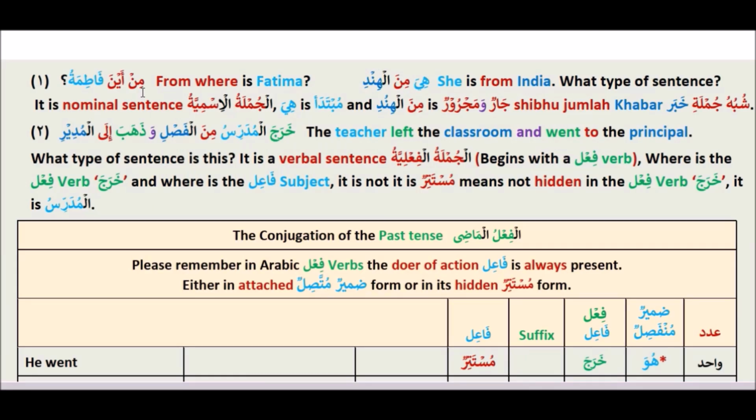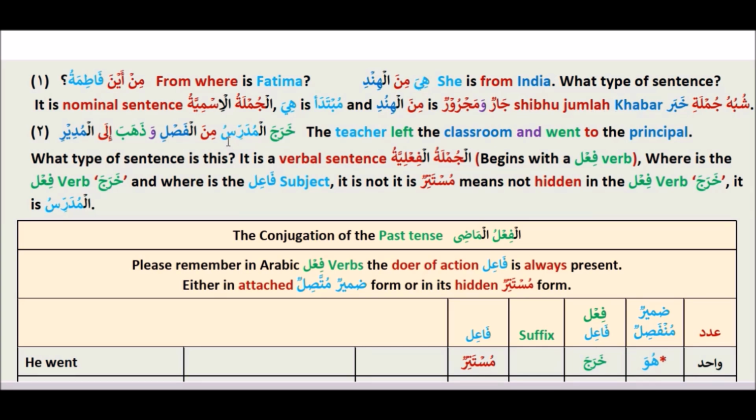Min aina Fatimatu? From where is Fatima? Min al-Hindi. She is from India. What type of sentence is it? It is a nominal sentence, jumlatu ismiya. Here Fatimatu is the mubtada, and min al-Hindi is jarun wa majrurun shibhu jumla khabar.